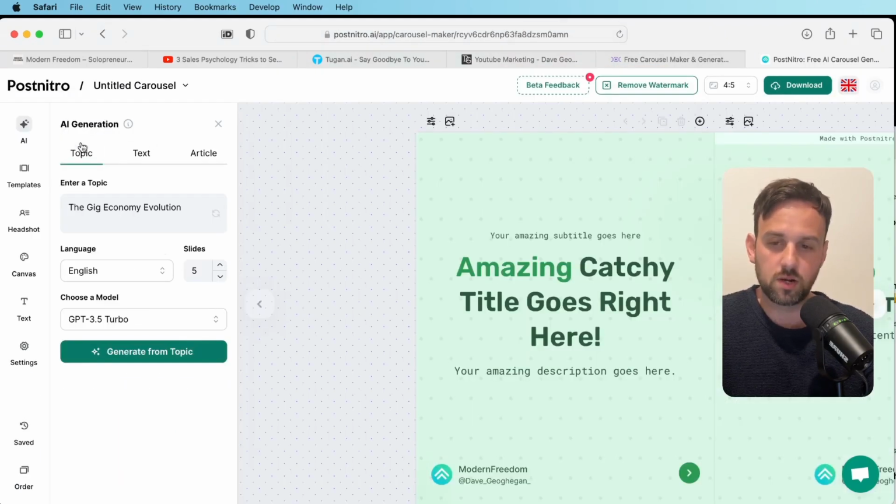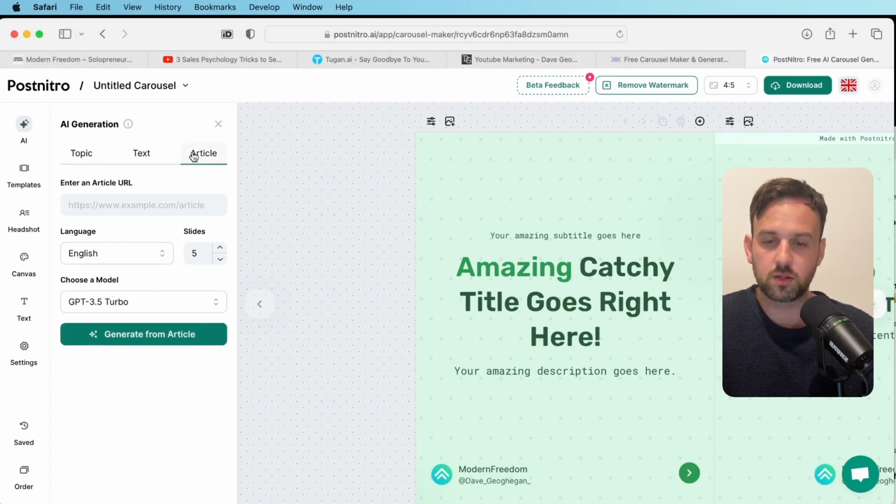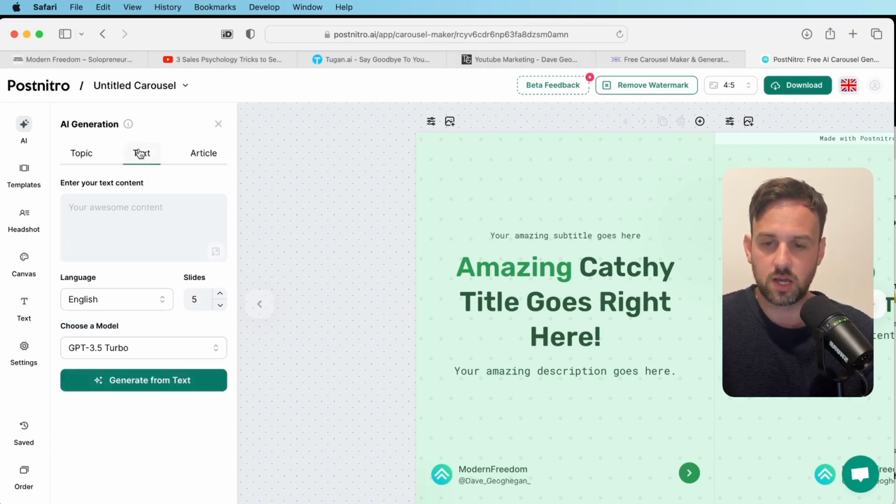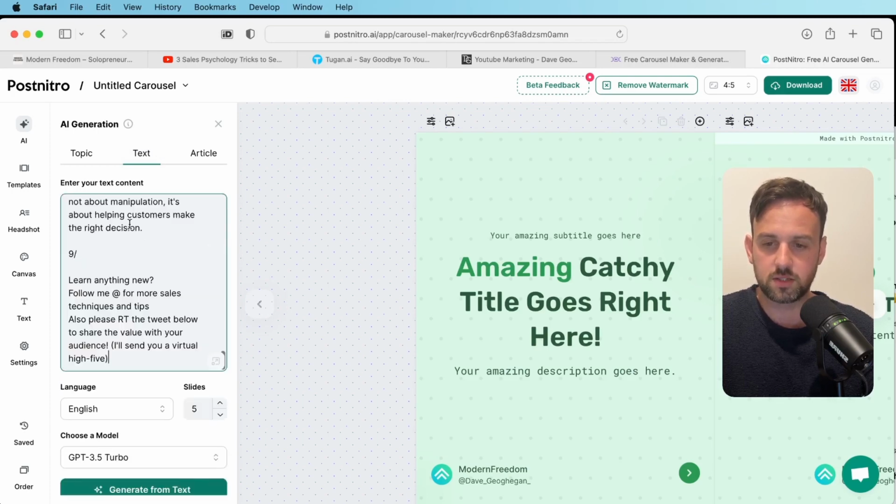Now, all you need to do in here, there's a few options you can use. You can get an article here. I'm going to show you that in a second. You can pull this from a website, so you can turn basically a blog post into a carousel easily. I'll show you that in a moment though, but I'm going to just stay on point to what we're talking about here. You can see for the tweet thread, if you want to turn that into a carousel using this, all we need to do is click on text and then enter our text in here.